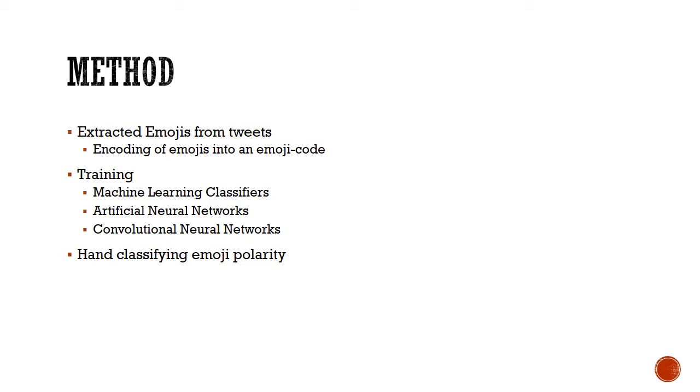This was done in the Keras library of Python. The hand classifying of emoji polarity was a basic or a simple, manual classification of emojis.